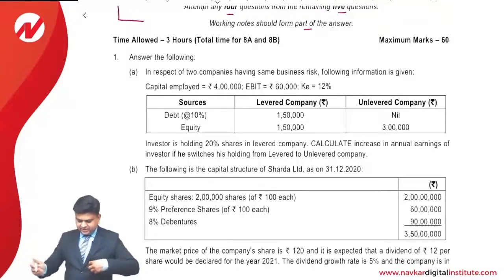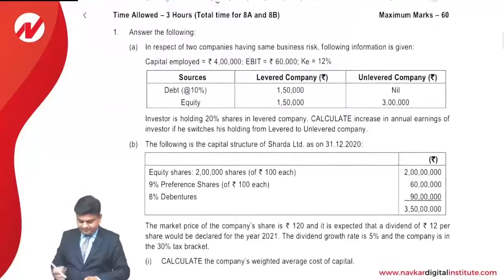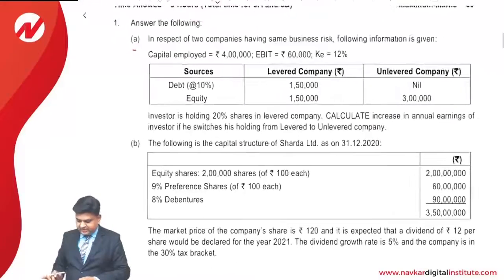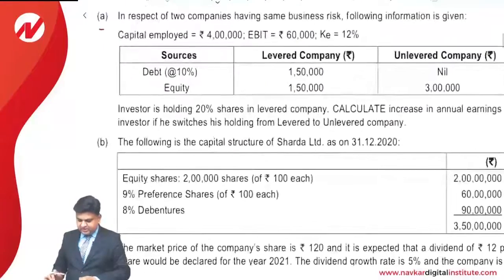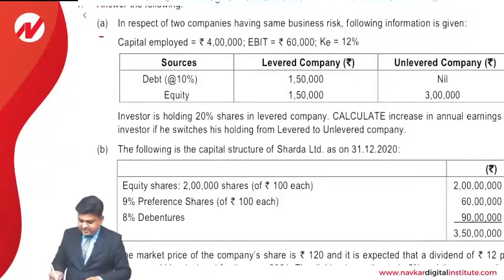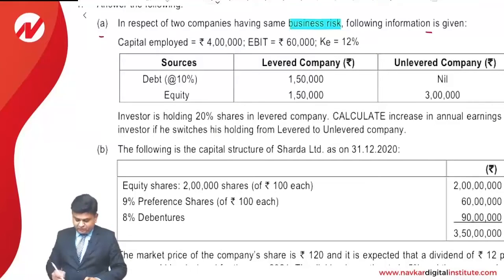Dear students, starting with question number 1A. Question number 1A speaks like this. In respect of two companies having the same business risk, the following information is given. Capital employed is given as an amount of rupees 4 lakhs. Operating income is given as an amount of 60,000.